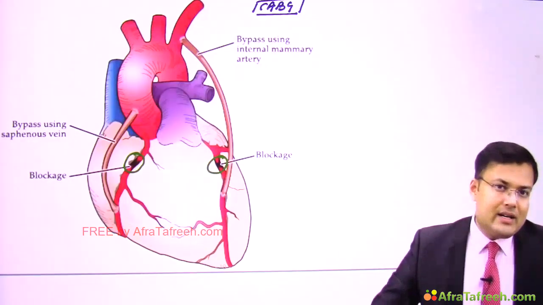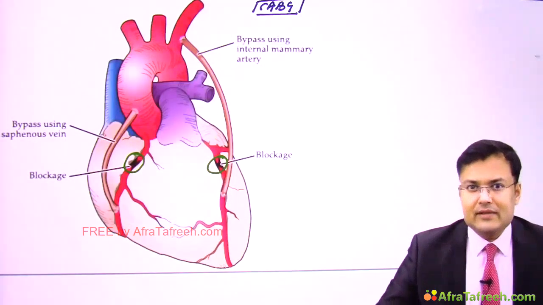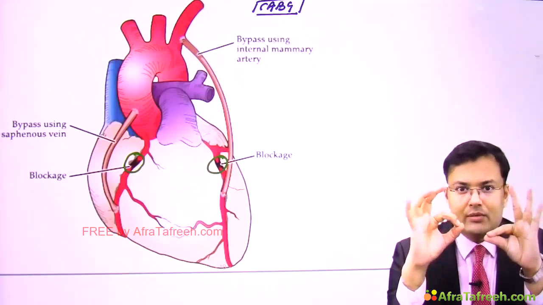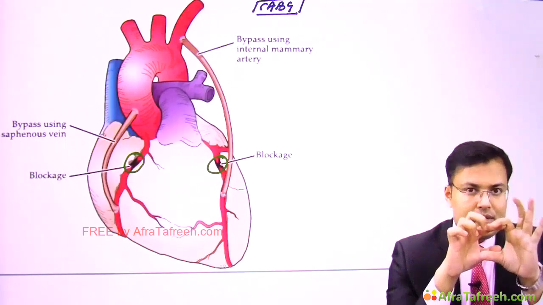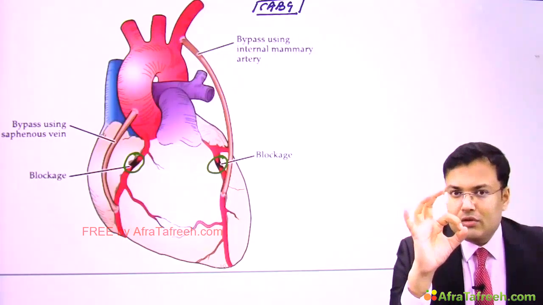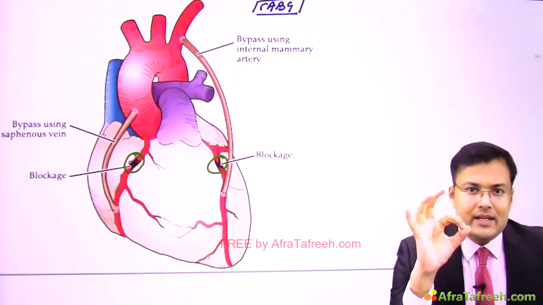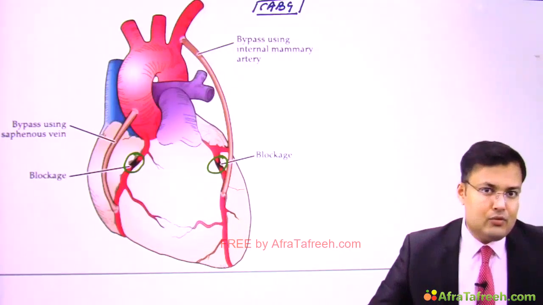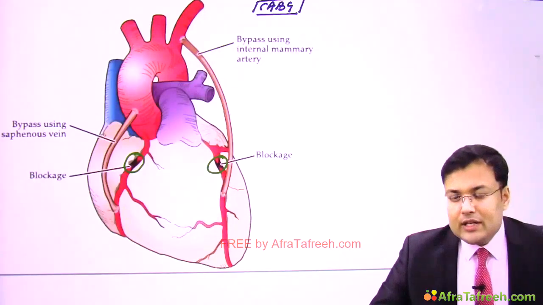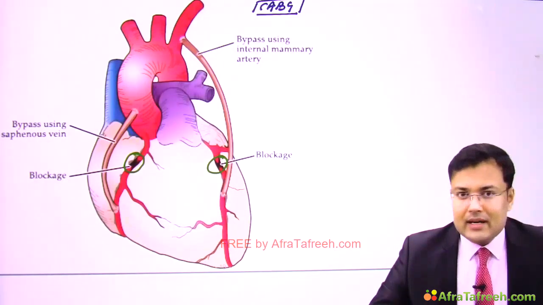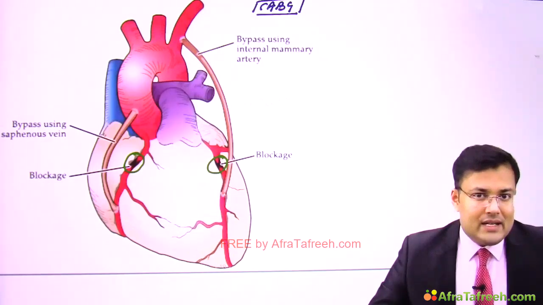See, why arterial grafts are preferred over venous graft? See, arterial graft is having non-collapsible lumen and the venous graft is having collapsible lumen. That's why in systole this venous graft is going to open, and in diastole its lumen is going to collapse, but the arterial lumen is patent throughout systole and diastole. That's why the patency rate of arterial graft is higher as compared to venous graft. So if the question is asked what is most preferred graft for CABG, then it is left internal mammary artery because of higher patency rate.